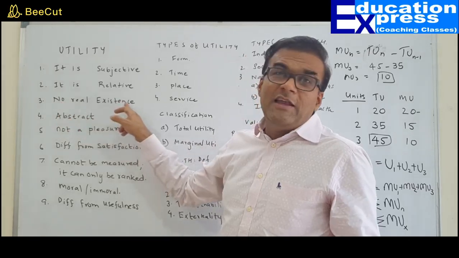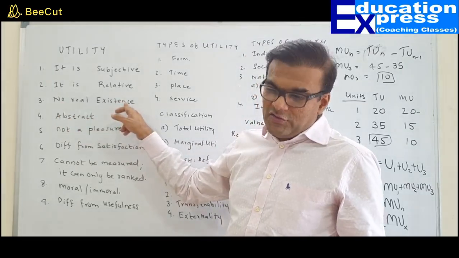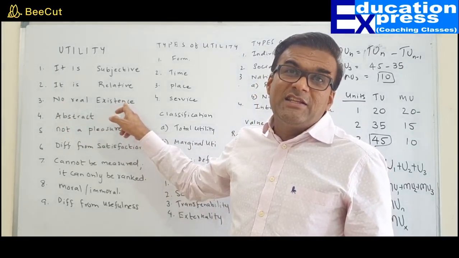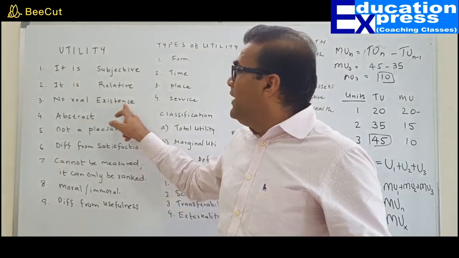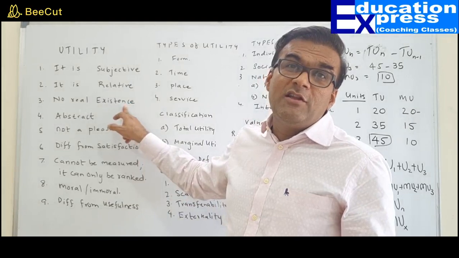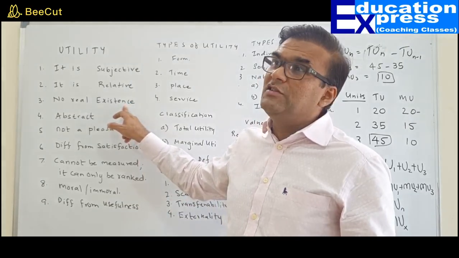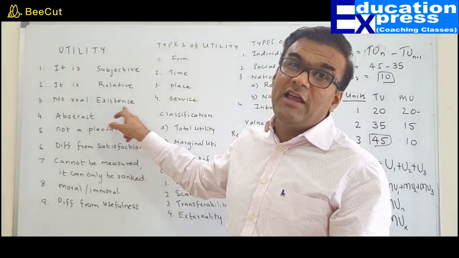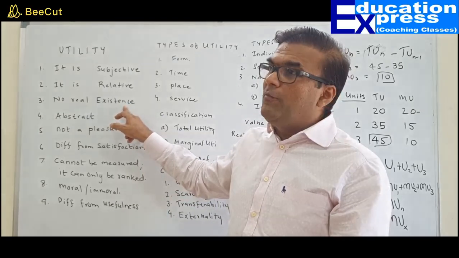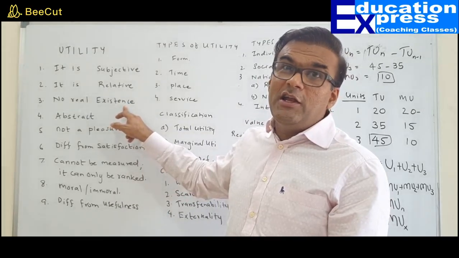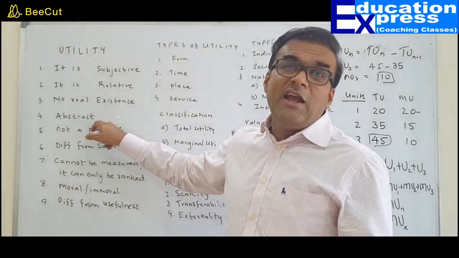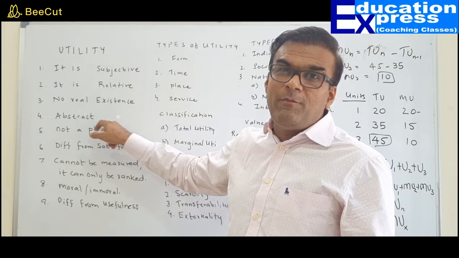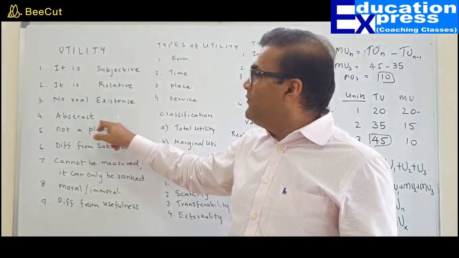It does not have any real existence because whether a commodity is giving you satisfaction or not depends upon your psychological decision. As I gave an example of someone who was under the influence of alcohol, or a person who is addicted to alcohol, and if he gives up alcohol, then later on wine, which had a utility for him, probably may not have utility in future. It is abstract in the sense that you cannot touch it, you cannot see it, you can only feel it.